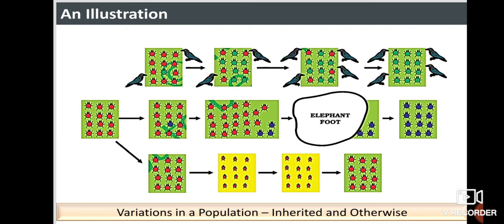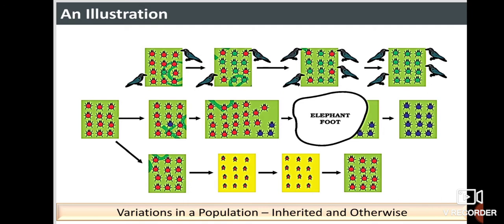In the second situation, again a color variation arises during reproduction. Instead of red, let us take an example of blue in color. It results in a beetle that is blue in color instead of red. This beetle can also pass the color on to its progeny so that all its progeny beetles are blue. Crows can see the blue colored beetles on the green leaves of the bushes as well as they can see the red ones, and therefore they can eat them.